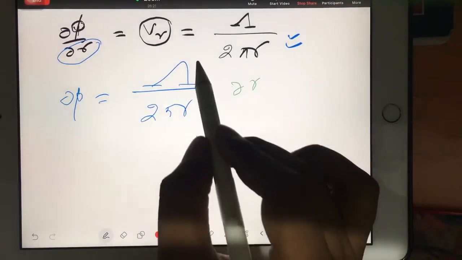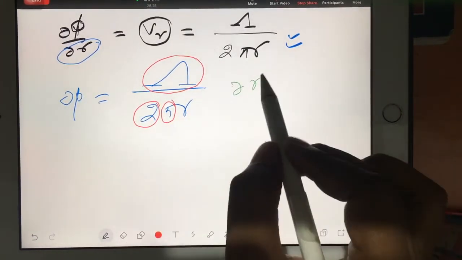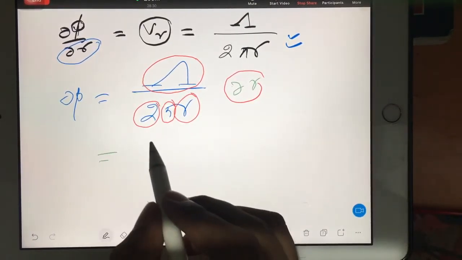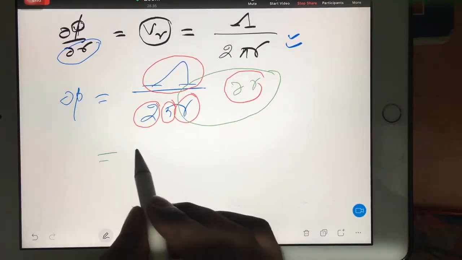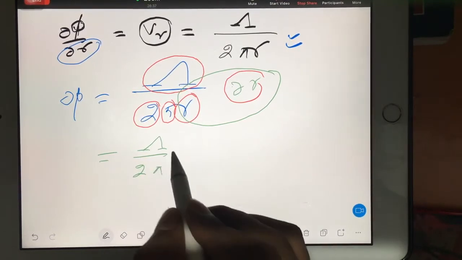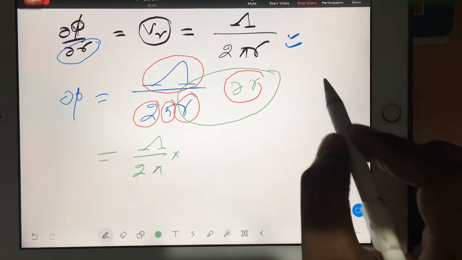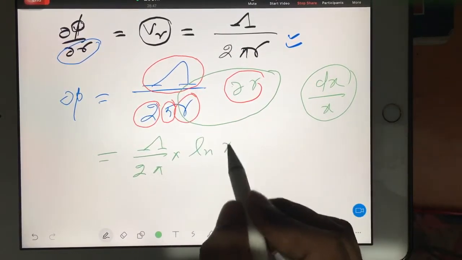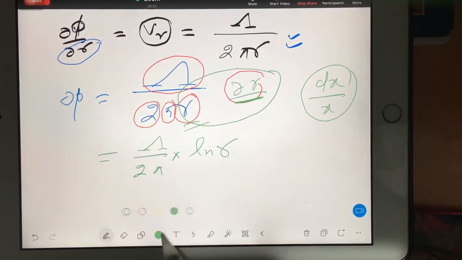Now no issues. We are free to integrate because this is a constant value, this 2 is constant, and this pi is constant. So when you integrate dou r by r, tell me the answer. Yes. Keep in mind, whenever you integrate dx by x, it gives natural log of x. So here we are integrating dr by r, so it will be ln r. This became your phi value.